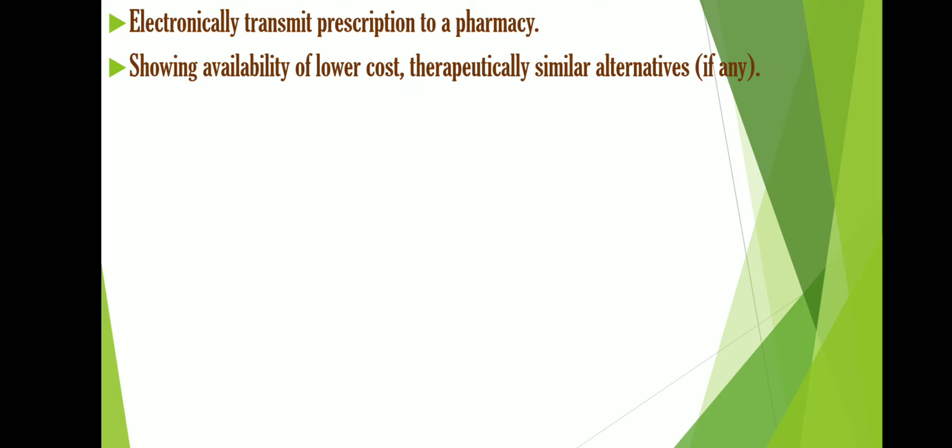So there should be provision in this software system to show the lower cost alternative of any medicine, so that the pharmacist can compare the lower cost one with the costlier one. If he finds that the lower cost one gives the same effect, then he can change the medication and provide the alternative one. So these are the few objectives.